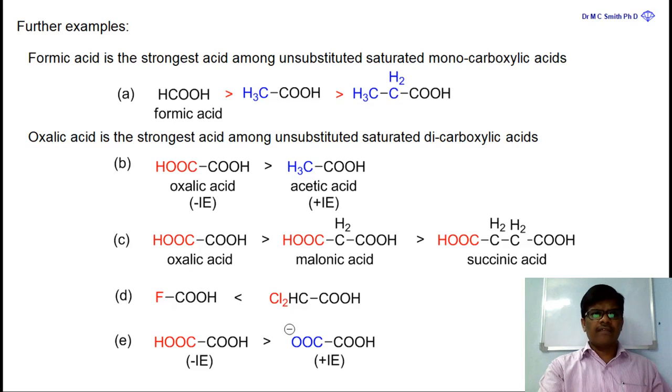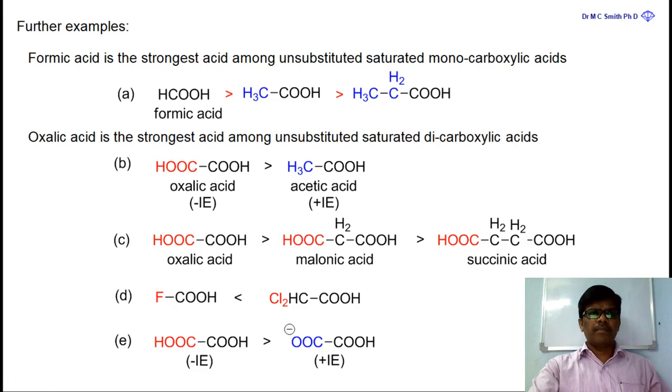Let us take further examples. This is formic acid, which is not attached to any positive or negative inductive effect groups. So this is the strongest acid among unsubstituted saturated monocarboxylic acids.